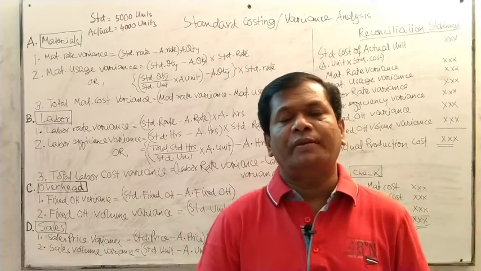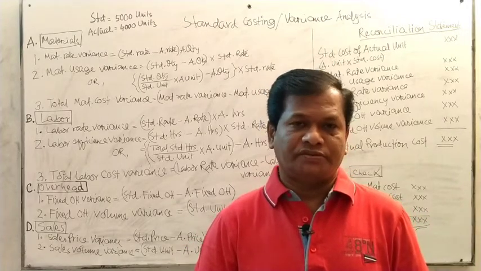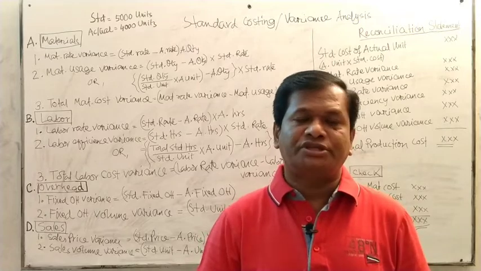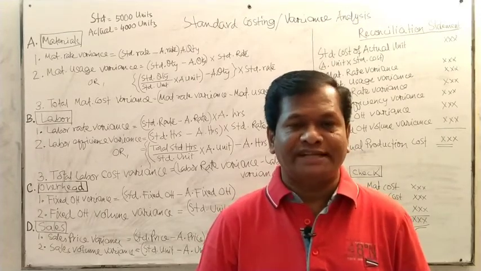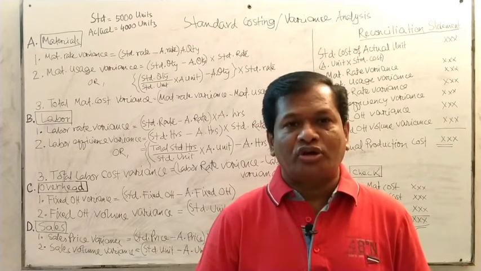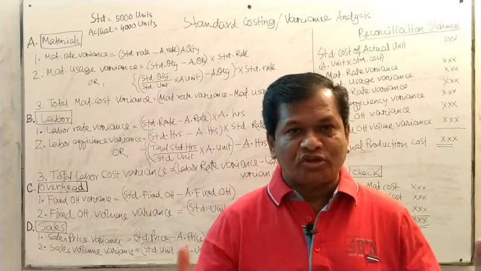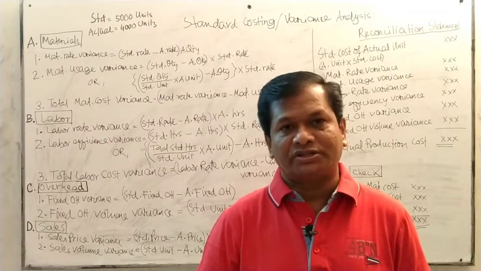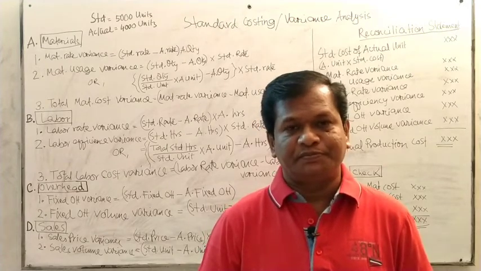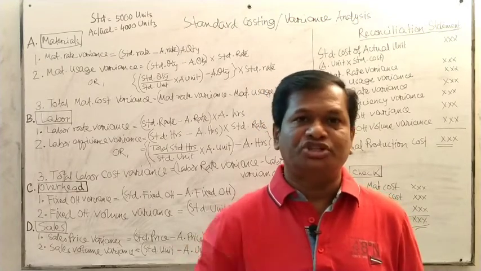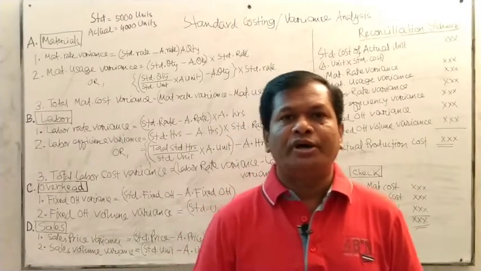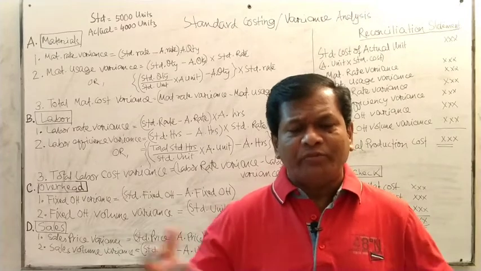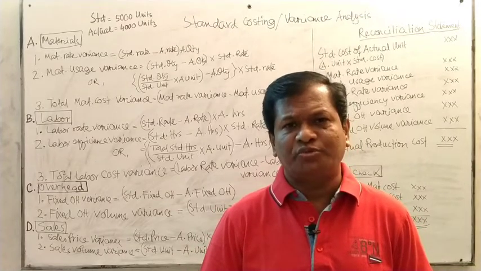Then you have to come to the actual information. In that actual information, the total figures are given. Maybe the actual units of production and sale, then the actual quantity of materials, actual quantity of labor hours, and the factory overhead. So this actual information is given. Now you have to do the variance analysis. What analysis is to be done?